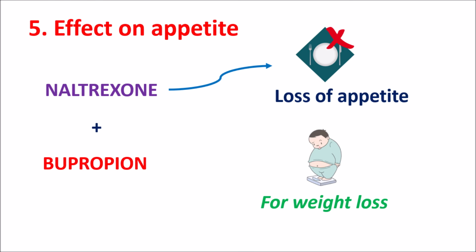Naltrexone and bupropion can control the appetite by acting on a few pathways like POMC, pro-opiomelanocortin. So this is one of the clinical indications of this combination. But when naltrexone is used for opioid dependence, it can produce loss of appetite. So people may have less food intake, and they can also observe some weight loss on long-term treatment with naltrexone.